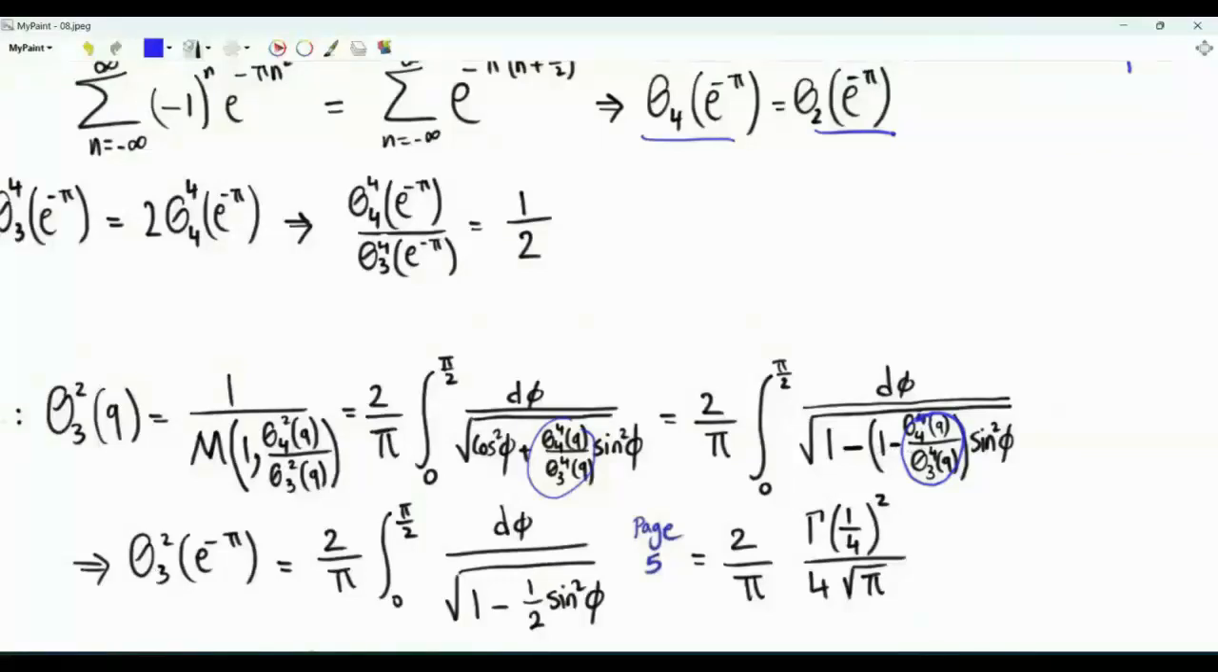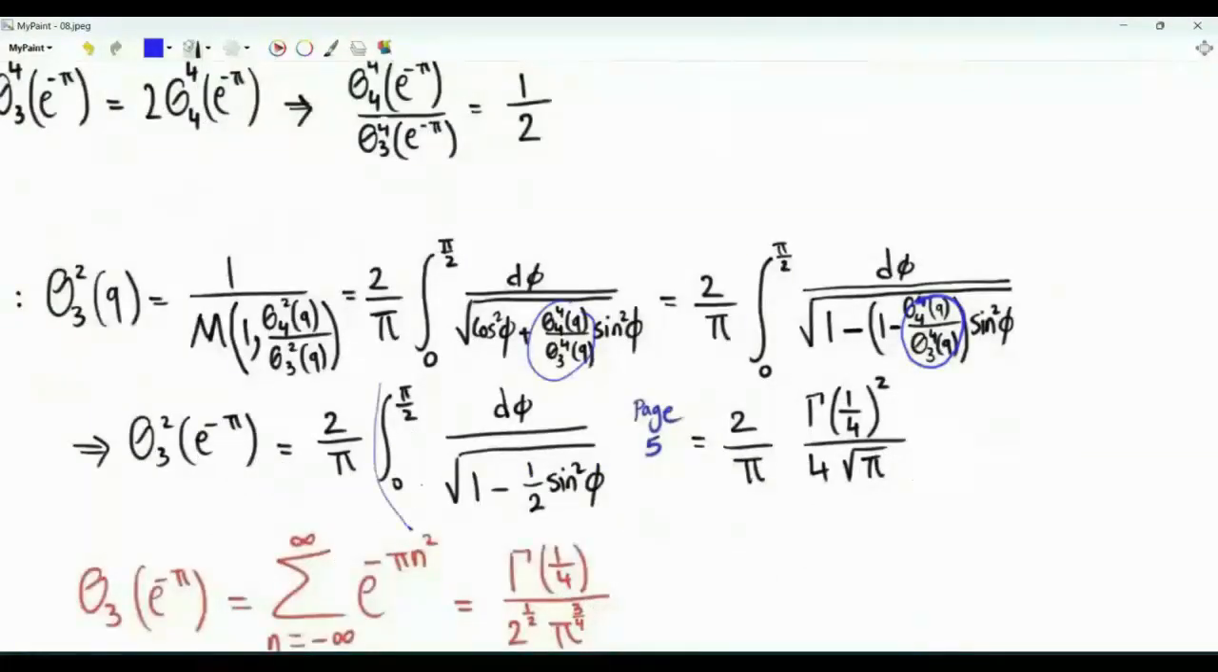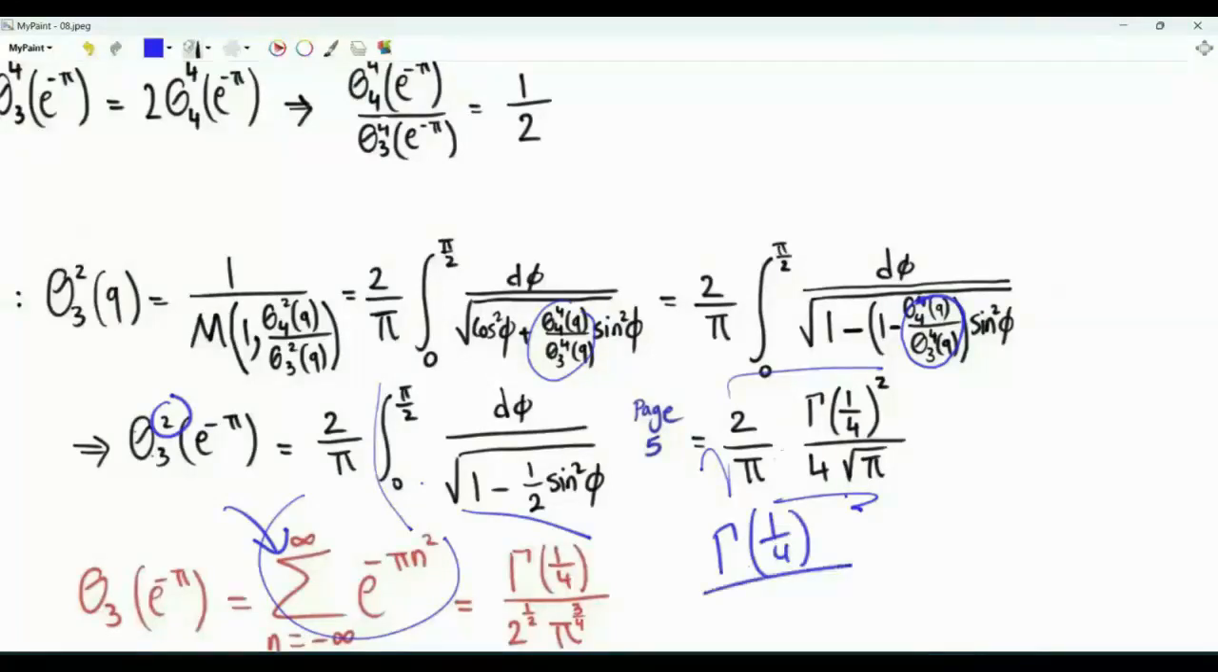If this is 1/2, 1 minus 1/2 will give us this integral. We carried out this integral on page 5. It is gamma of 1/4 squared divided by 4 times the square root of pi. This is theta 3 of e to the minus pi squared. The sum of interest, the sum we have been hunting for, is the square root of this quantity. The summation here is gamma of 1/4 divided by 2 to the power 1/2 pi to the power 3 over 4. This is our desired result.